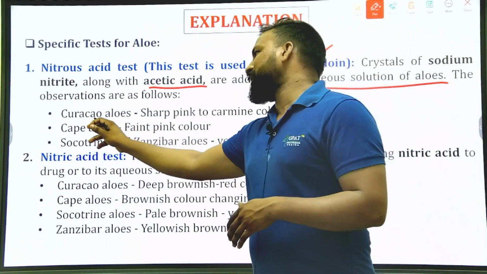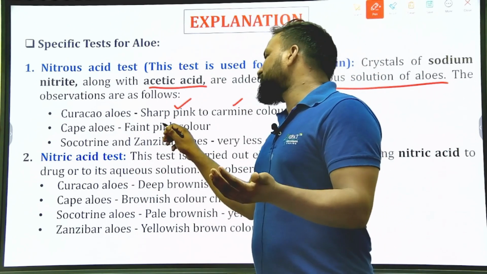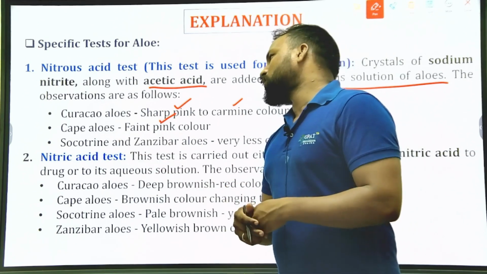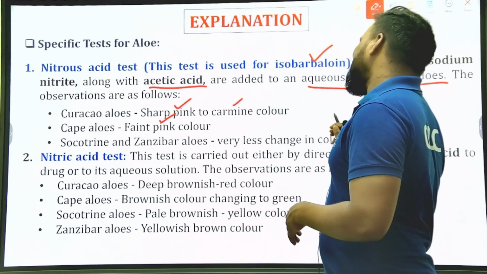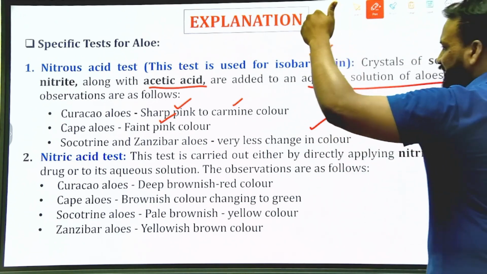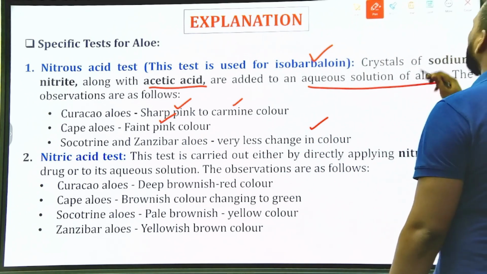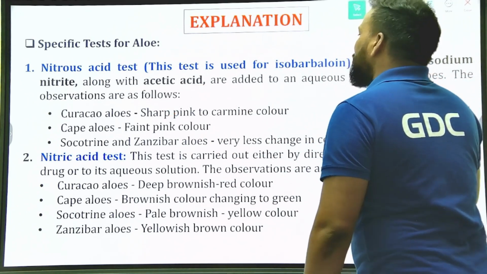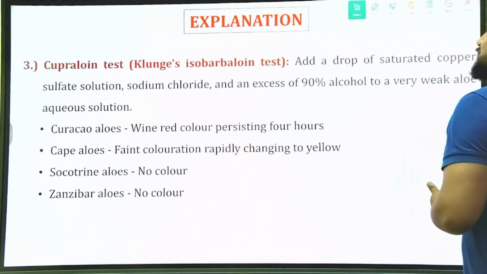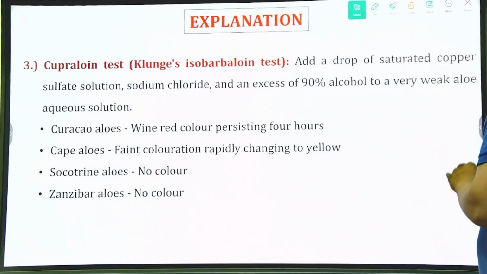If it is a Curaçao yellow, it gives a sharp pink or caramel color. If it is a Cape yellow, it gives a faint pink color. If it is a Socotrine or Zanzibar yellow, it gives very little change in color. The nitrous acid test is the same as the nitric acid test. But the important thing here is Klunge's isobarbaloin test or Cupraloin test.